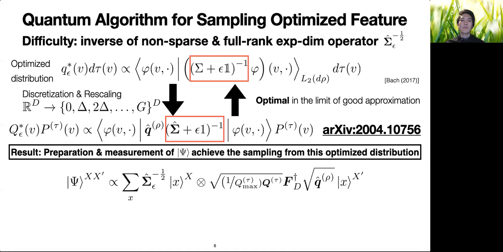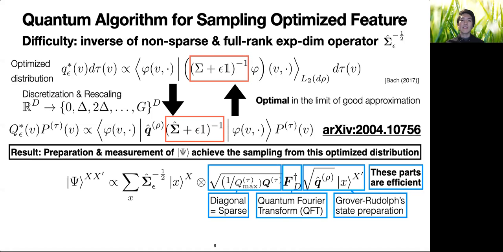By a linear algebraic calculation, we prove that sampling from this optimized distribution can be achieved by preparing and measuring a quantum state denoted by psi. For this state, we show that some parts are implementable efficiently using conventional techniques in quantum computation, such as quantum Fourier transform.